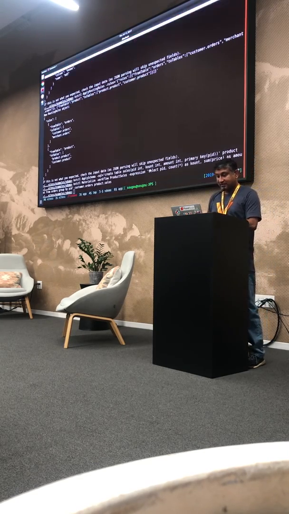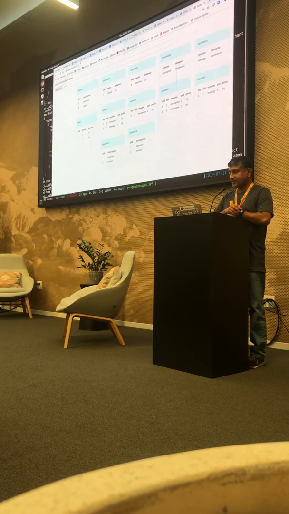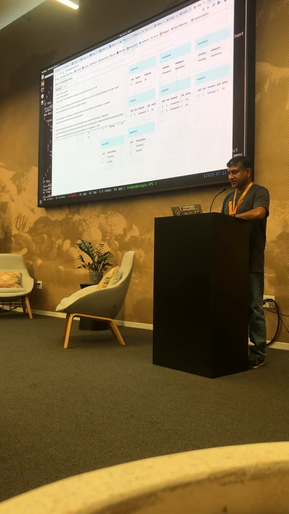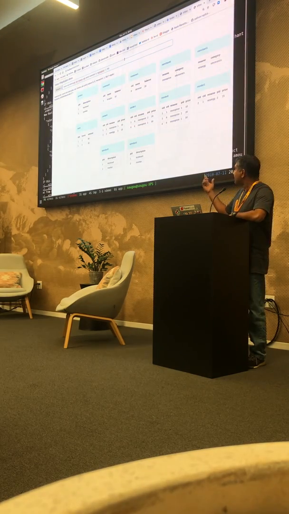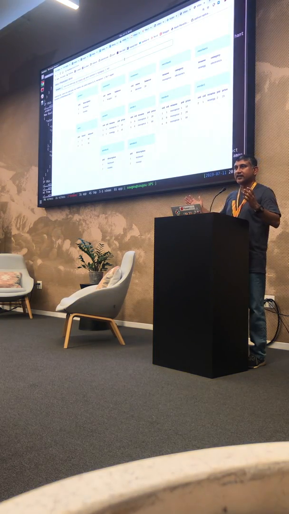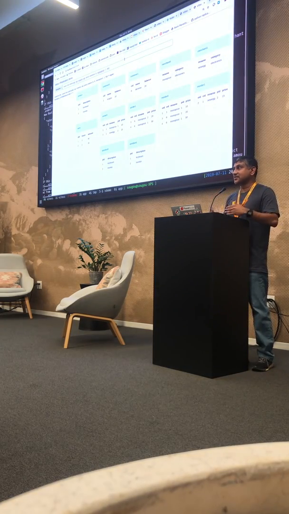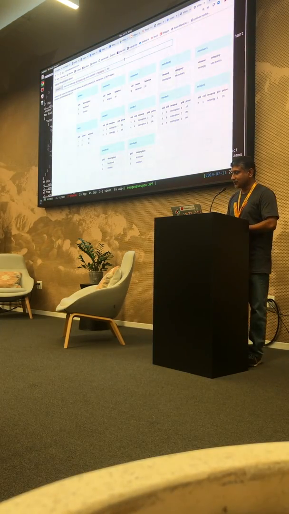So let's see whether it did that. And there's your sales table. If I went and inserted something here, then it updated your sales figures on the fly. And this is very efficient and very fast because it's just an incremental update to the final table using binlogs. So, which is super cool.